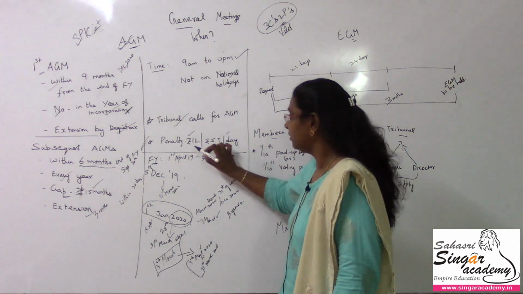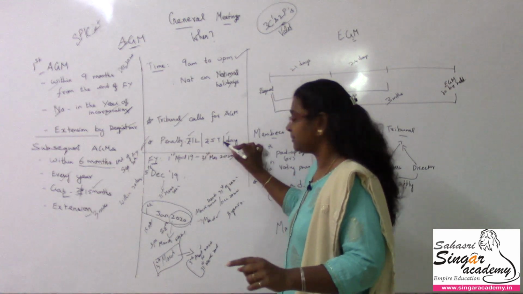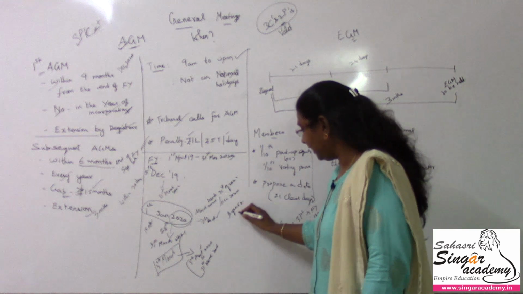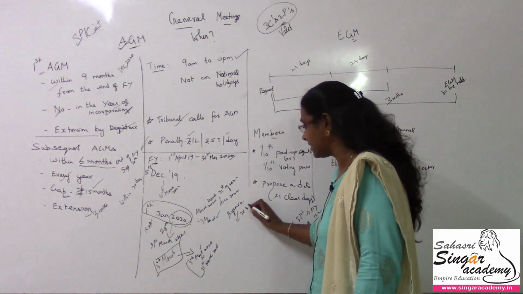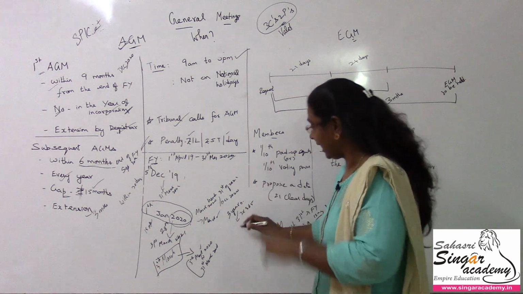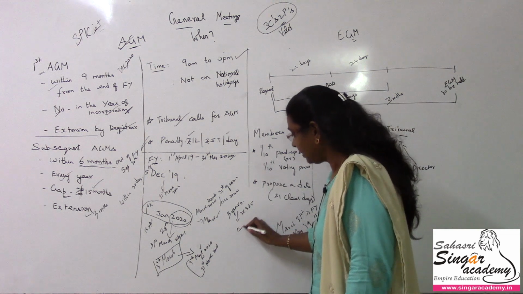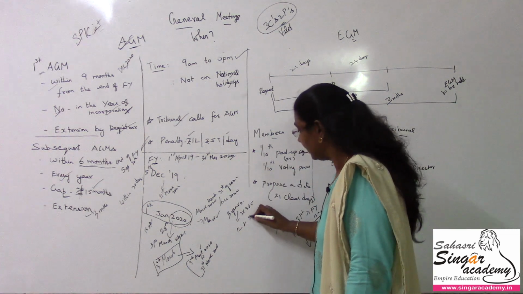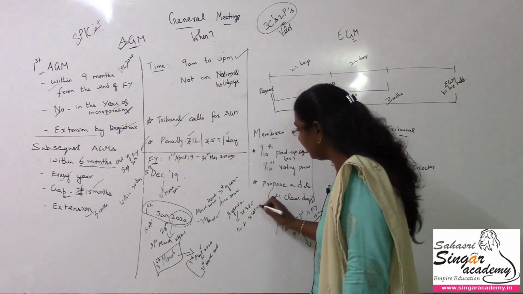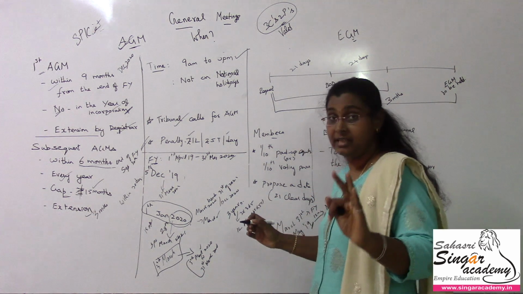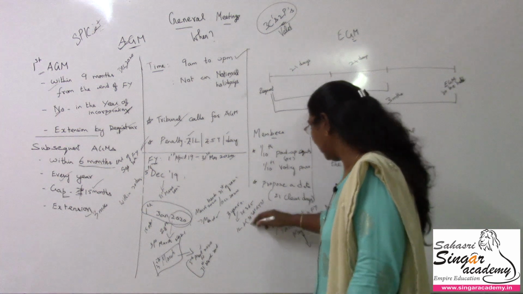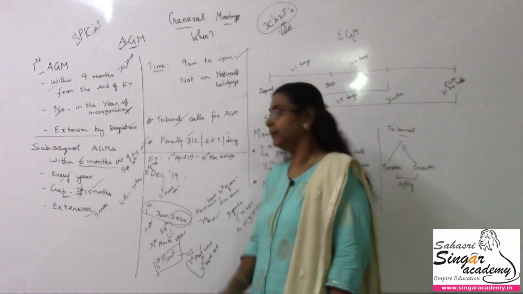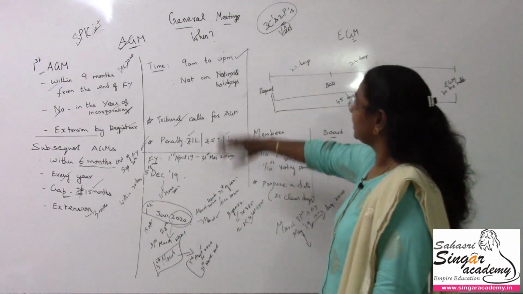The penalty is 1 lakh plus 5,000 rupees per day for 3 years, 3 into 365 days. So the company paid 1 lakh plus 3 into 365 days into 5,000 rupees as penalty for holding the annual general meeting late by 3 years. All of this happens, there are many consequences and issues. Okay, so this is all with respect to AGM.